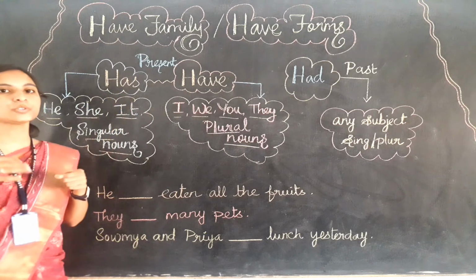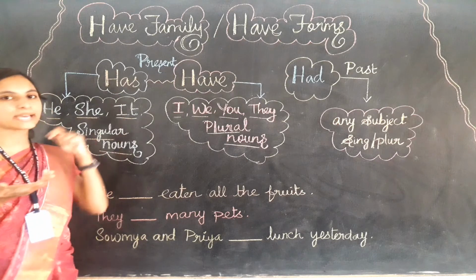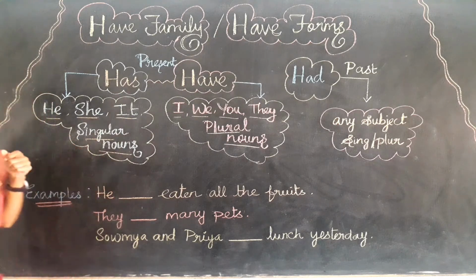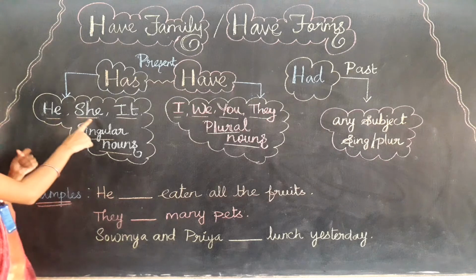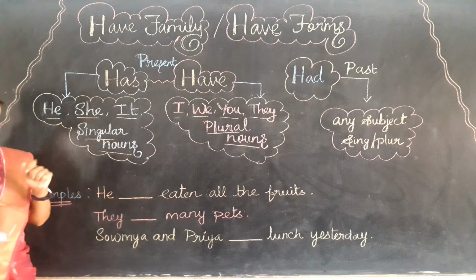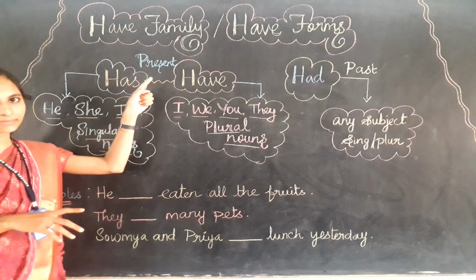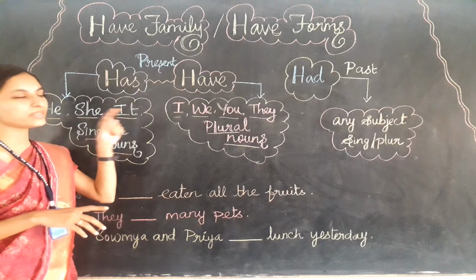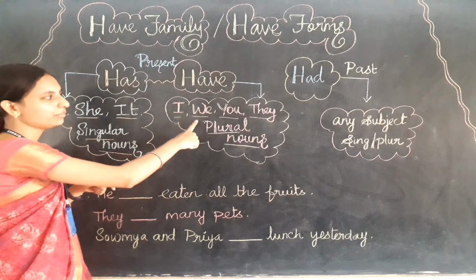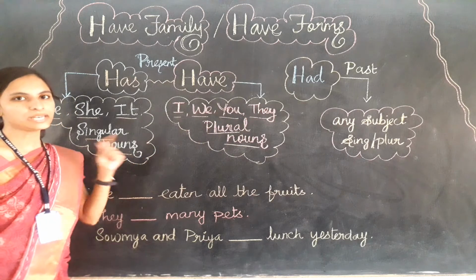Has can be used with which subjects? Yes, we can use has with the subjects he, she, it, and also with singular names or singular nouns. And what about have? Yes, have is the present time verb and it can be used with the subjects I, we, you, they, and also with plural nouns.